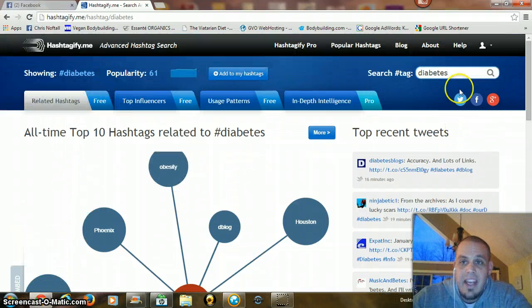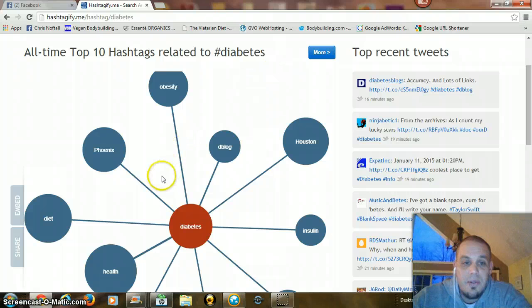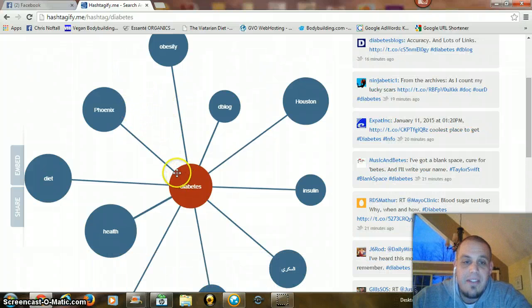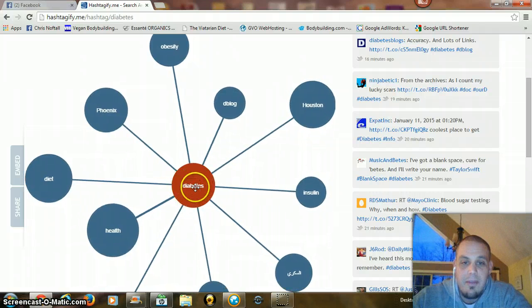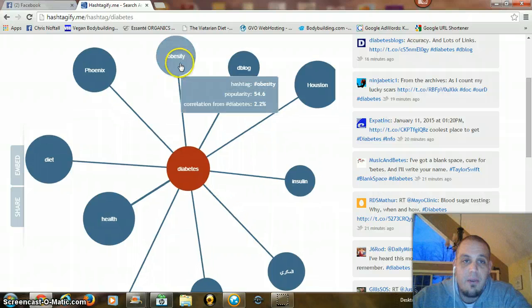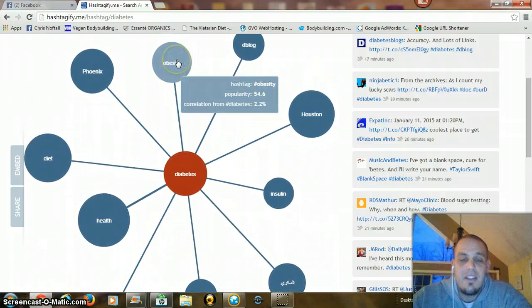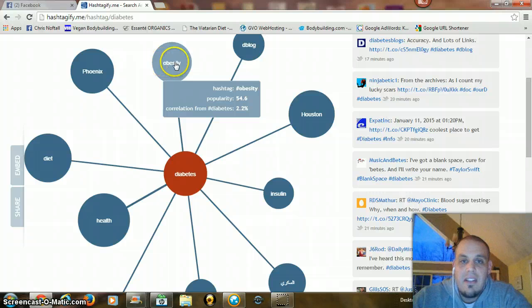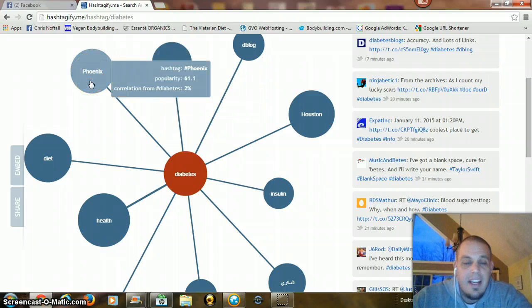Again, I'll type in diabetes, and it gives you this funky little look. I'm not a fan of this look, but basically here's the hashtag that we just looked up, and it gives you the top 10. So we have obesity, and right there it gives you the popularity and how it correlates to diabetes. Phoenix, I have no idea, to be perfectly honest with you, what that has to do with diabetes. Maybe everyone's going to the Great Green event. I'm not too sure, but that one kind of baffles me.